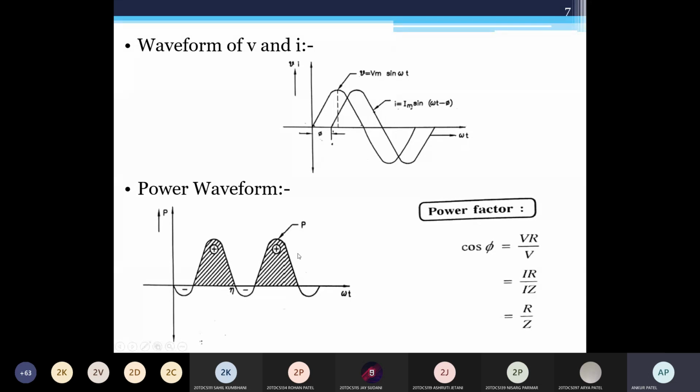In the AC circuit we have three powers: active power, apparent power, and reactive power. So I will show you this.